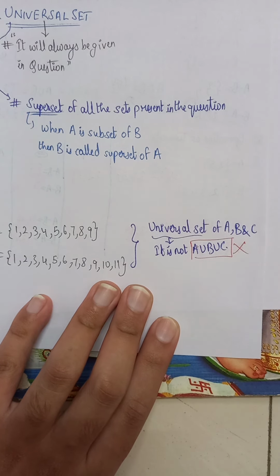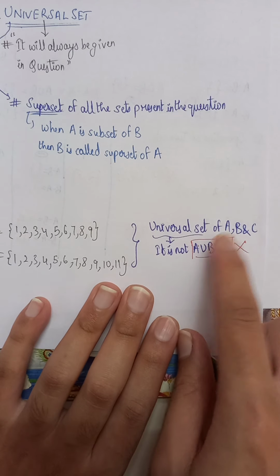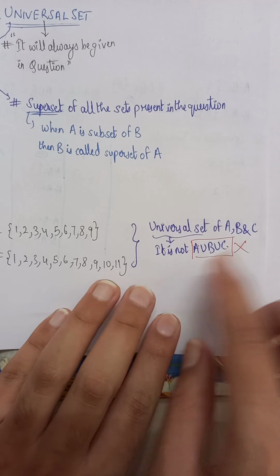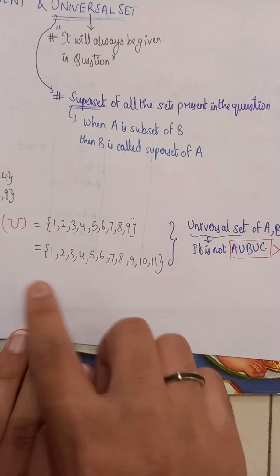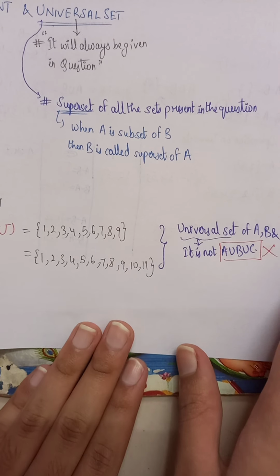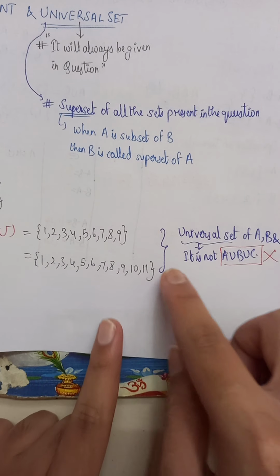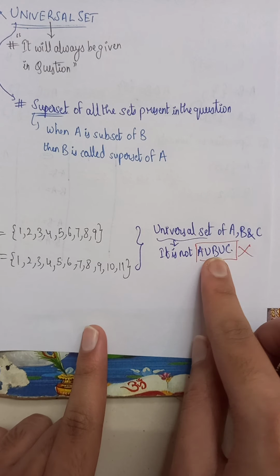All the elements of A, B, and C should be present. Even if there are extra elements in the universal set, it's fine, but there should not be fewer elements than A union B union C.